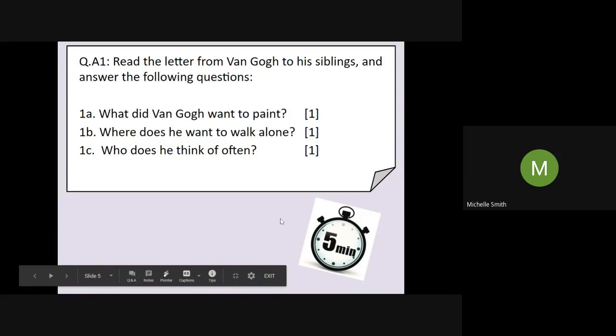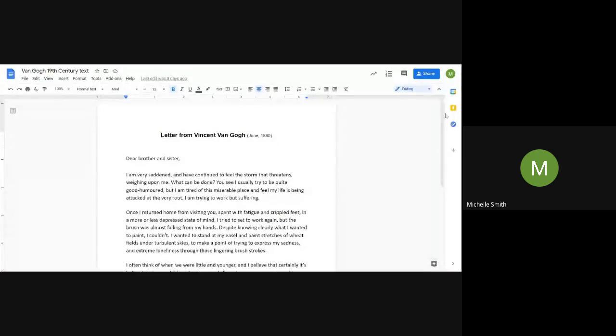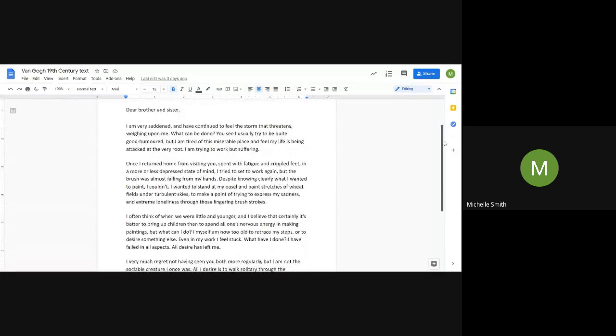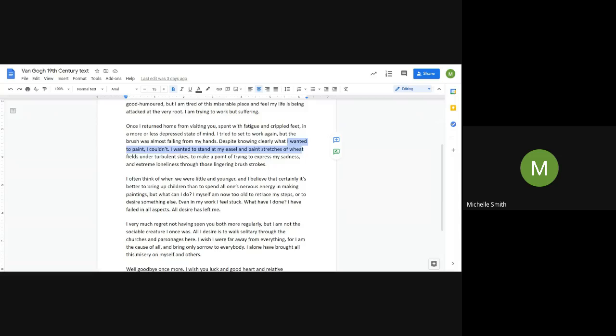All right, well done. Let's go through the answers together. So 1A, what did Van Gogh want to paint? He wanted to paint stretches of wheat fields under turbulent skies. How do I know that? Because in this document, here we go, let me find it. He says, I wanted to paint, but I couldn't. I wanted to stand at my easel and paint stretches of wheat fields under turbulent skies. So as long as you put something along the lines of he wanted to paint stretches of wheat fields or wheat fields, that would have been absolutely fine.